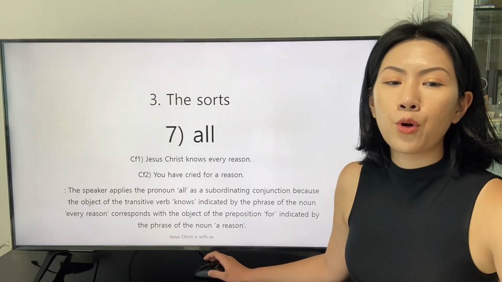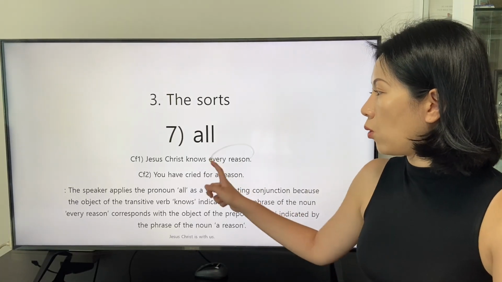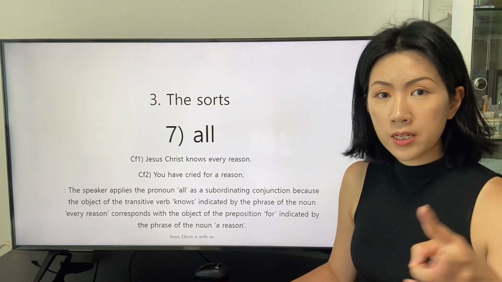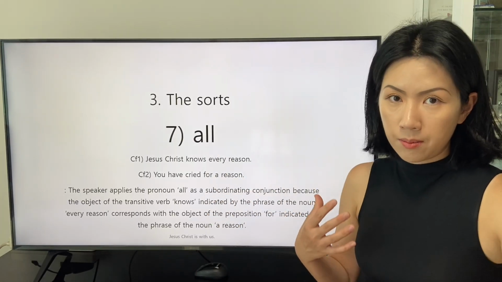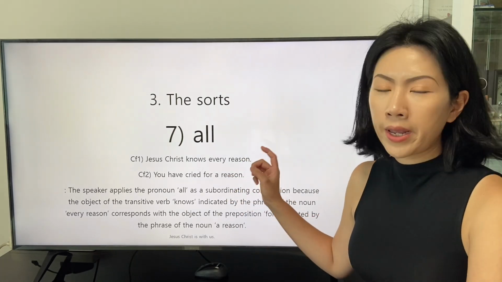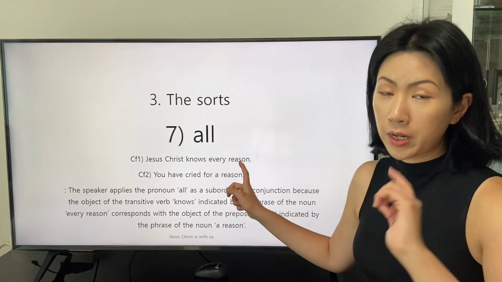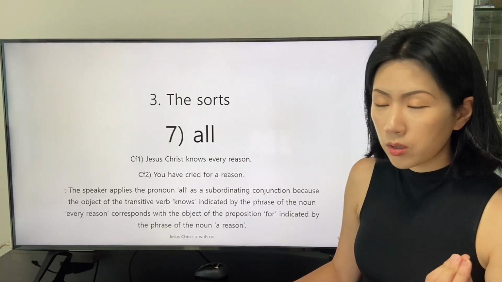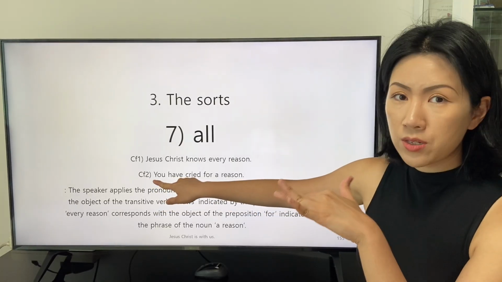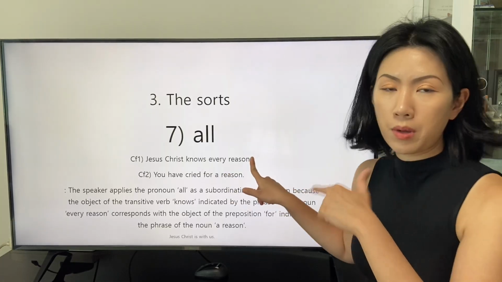You have cried for a reason. And the speaker finds that the objects of the first and second sentences are the same. So the speaker links the two clauses while replacing the object of the main clause with the pronoun all, and states the rest of the second clause in the main clause.